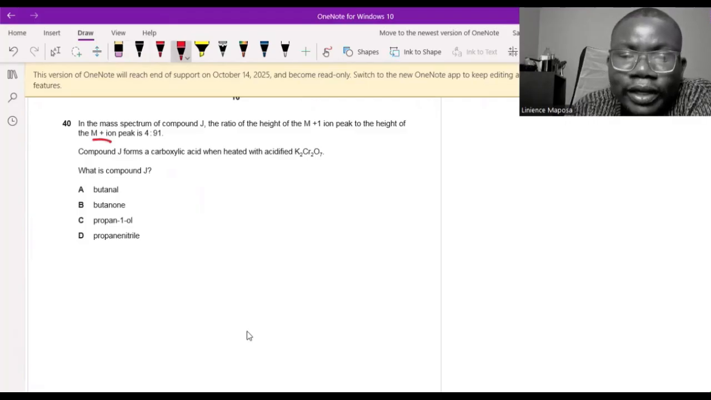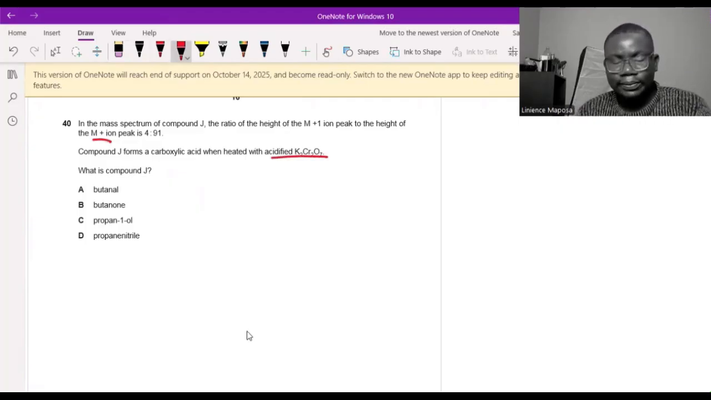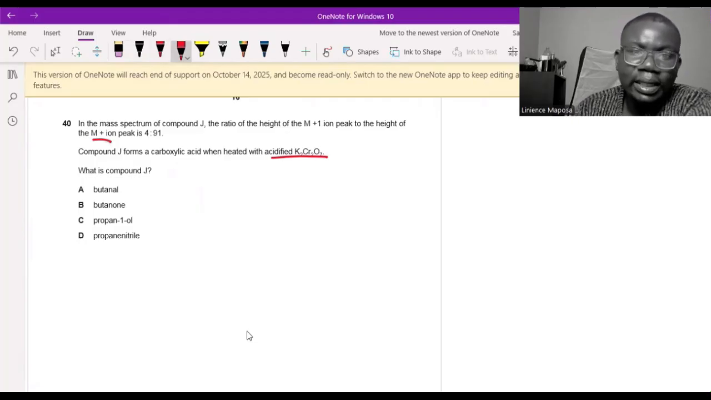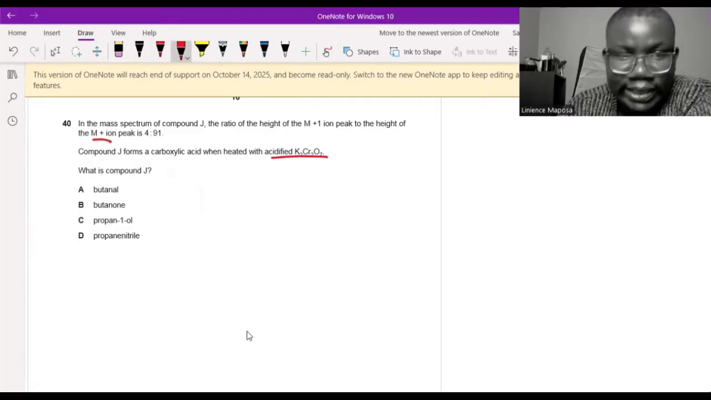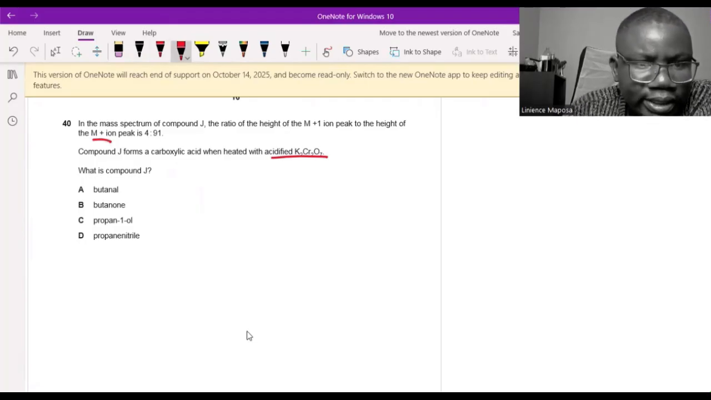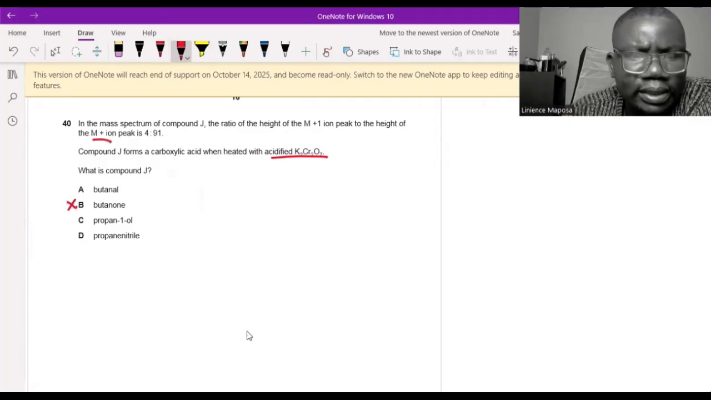So remember, this is an oxidizing agent. Potassium dichromate(VI) is an oxidizing agent. Potassium permanganate(VII) is an oxidizing agent. So that means compound J can be oxidized to a carboxylic acid. You cannot oxidize a ketone, so B is out. This one, propanenitrile, you cannot oxidize it like that to a carboxylic acid. I don't think so, so I'll put this one out.